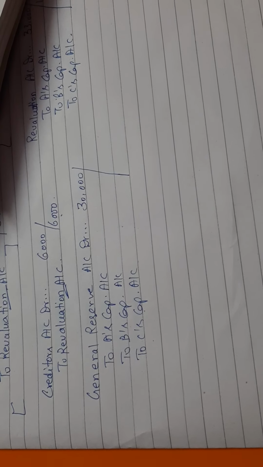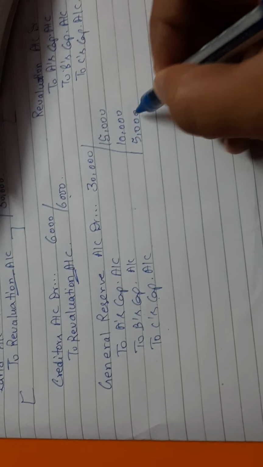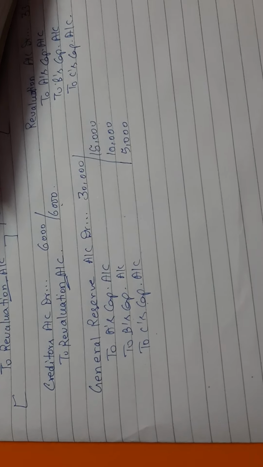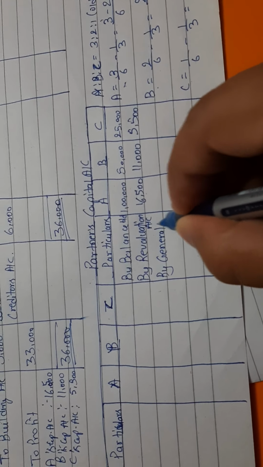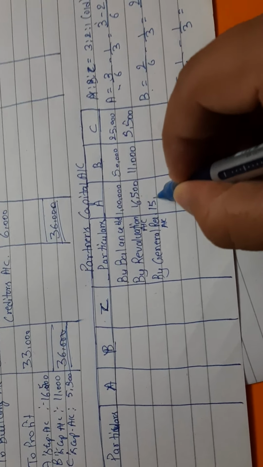If you divide it in the old ratio, 3 to 1, so the ratio is 3:2:1. When you divide 30,000, you get 15,000, 10,000, 5,000. If you notice this entry also, the partners are on the credit side. So in the ledger, we have to credit the partners by the name of the debiting account, that is the general reserve account, and the amounts are 15,000, 10,000 and 5,000.